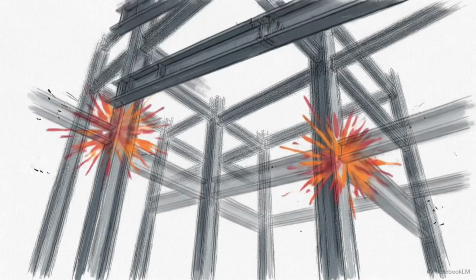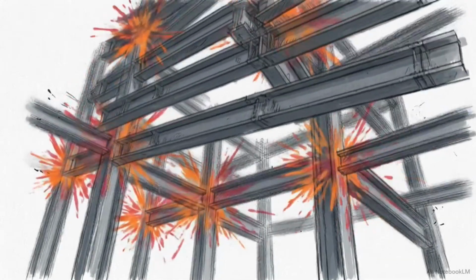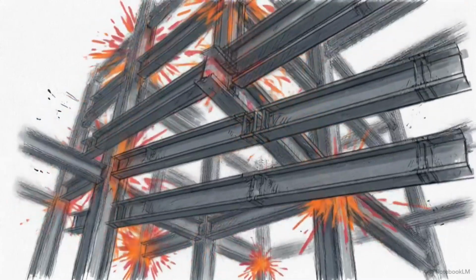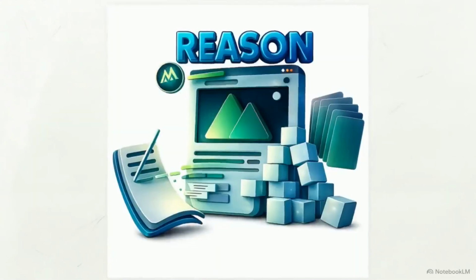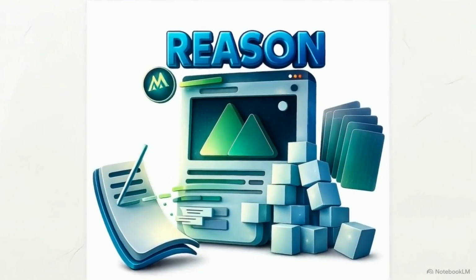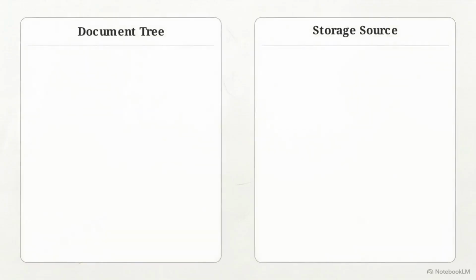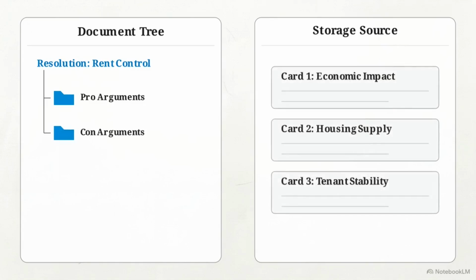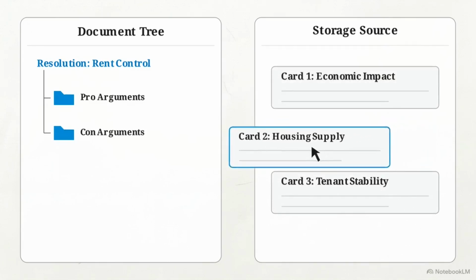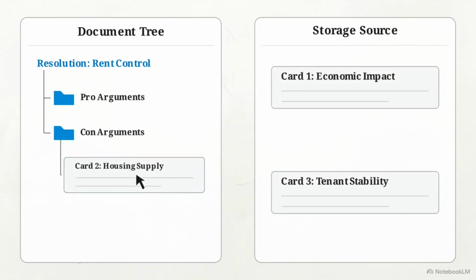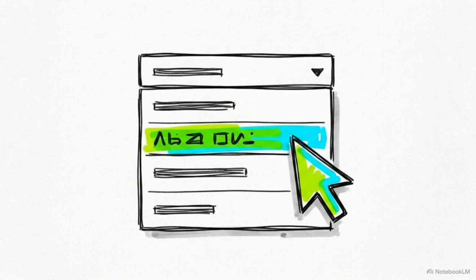This process transforms passive reading into evidence engineering. You are left with the load-bearing arguments of the topic. The final evidence assembly takes place in the Reason editor. Set up the nested document tree in the sidebar with folders for pro and con arguments. Then select an evidence card from your storage source, drag it, and drop it under the corresponding heading in your outline. Use the context menu to trigger an AI rewrite.